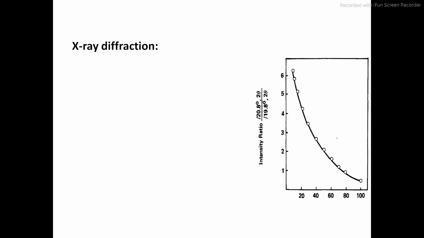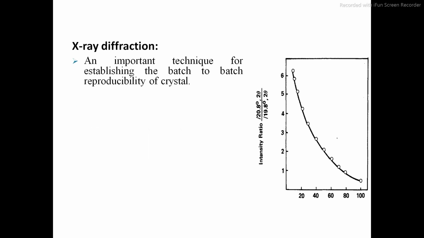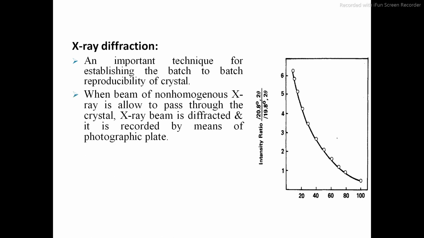Next is X-ray diffraction, an important technique for establishing batch-to-batch reproducibility of the crystal. When a beam of non-homogeneous X-ray is allowed to pass through a crystal, the X-ray beam is diffracted and it is recorded by means of a photographic plate.